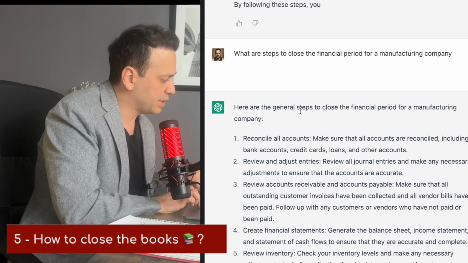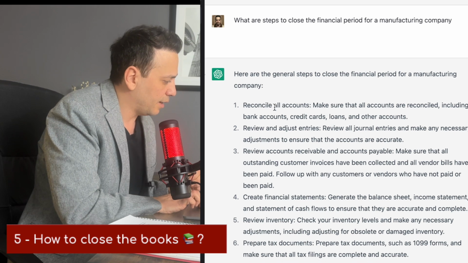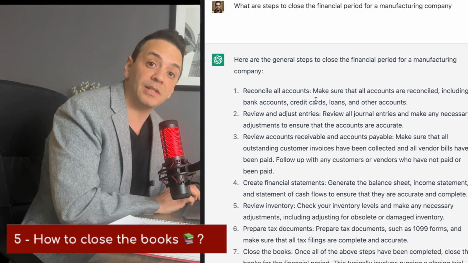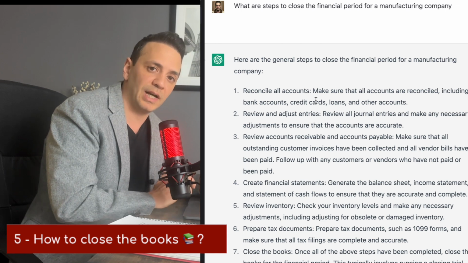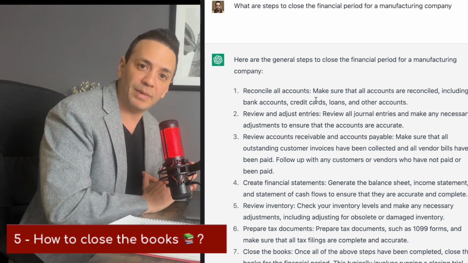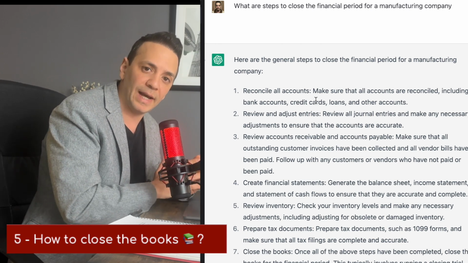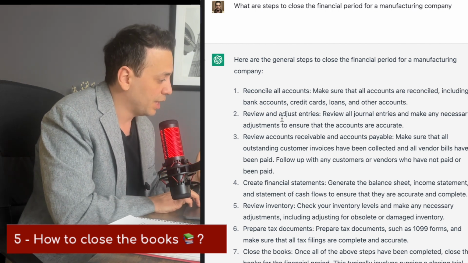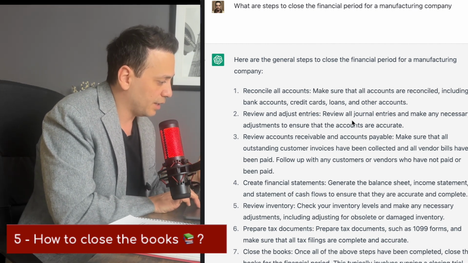All right, so it came up with a few steps here on closing the books, reconciling all accounts. Obviously, reconciling the accounts helps you catch any missing transactions from your books. So if you reconcile, for example, your cash account to the bank statement at month end, that's when you catch any transactions that are missing from the books and records. So that's pretty good. Review and adjust the entries. So review all journal entries and make any necessary adjustments to ensure the accounts are accurate.